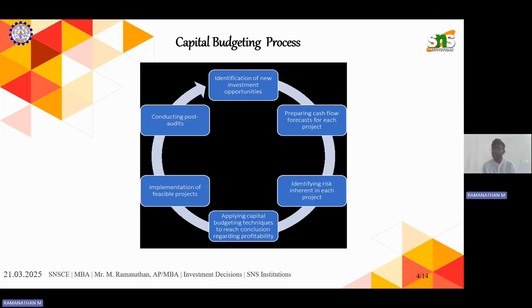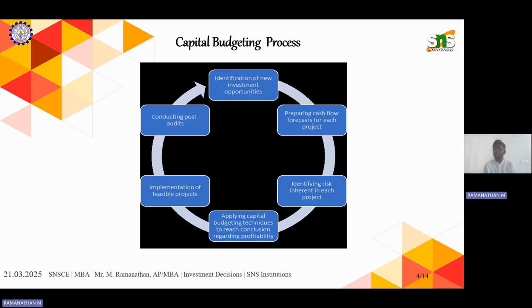On those two, we have seen net present value, profitability index, average rate of return, payback period, and internal rate of return.